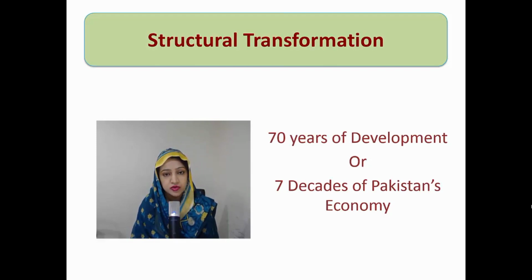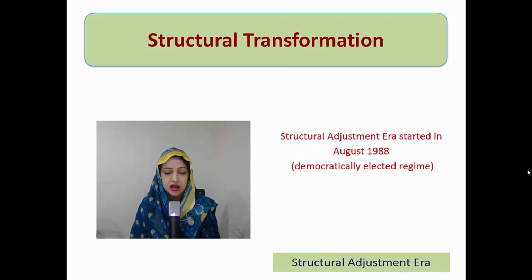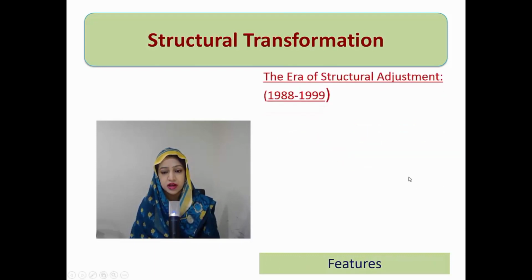अभी तक हमने 4 economic eras को डिस्कस किया है. Let's have the quick revision of the names of those economic eras. We discussed laying the foundation, then we discussed developmental decade, bad luck years, and second military regime. The fifth economic era or the fifth regime is known as structural adjustment era, and this started after the fall of military government in August 1988, and it was democratic time period. Pakistan economy has seen democracy, between this era of structural adjustment 1988 to 1999.